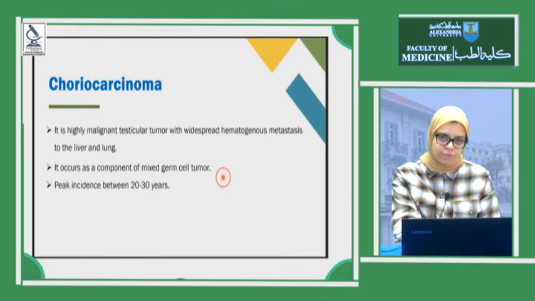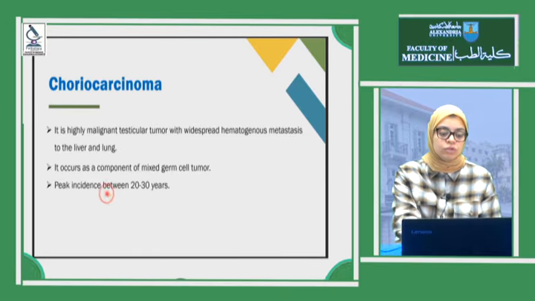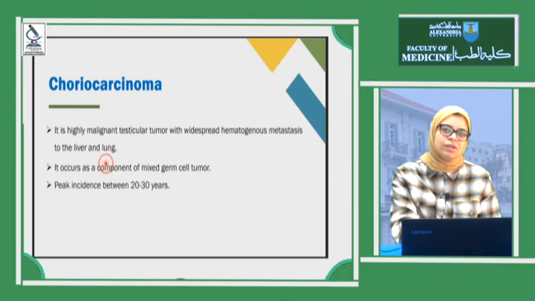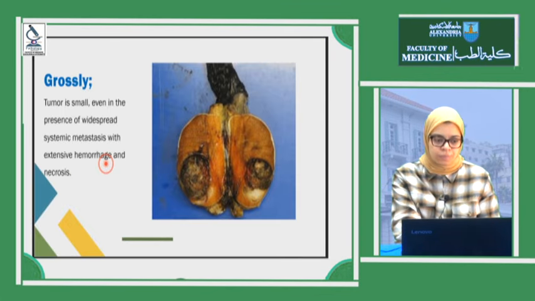Here we have the choriocarcinoma. It's a highly malignant testicular tumor, one of the important tumors that spread firstly by blood. Hematogenous metastases occur very early, and it could be to the liver or the lung. It could occur as a component of a mixed tumor, mixed with other germ cell tumors, and it occurs at a younger age than seminoma, in the 20s or 30s.